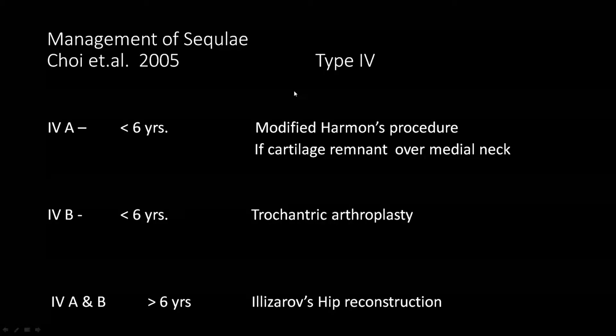Now, management of the sequelae of type 4. In type 4, if it is a type 4A and the age is less than 6 years, we have to go for modified Harmon's procedure if cartilage remnant over the medial neck is present. In Choi type 4B, if the age is less than 6 years, we have to go for trochanteric arthroplasty. And in Choi type 4A and B, if the age is more than 6 years, we have to go for Ilizarov hip reconstruction. I am just showing you the example of these sequelae.